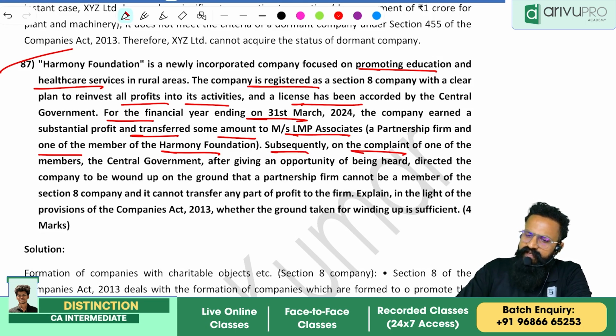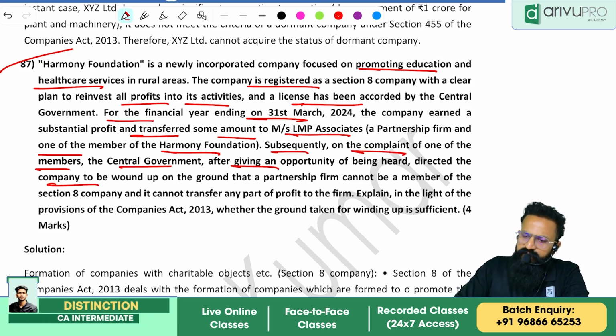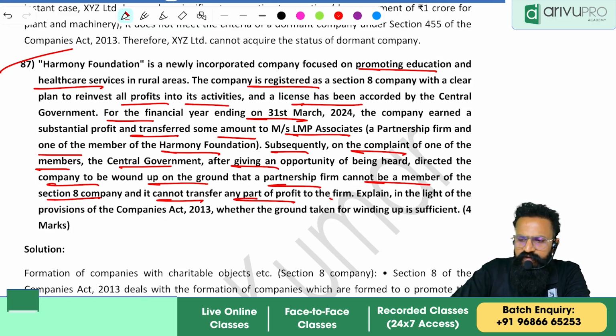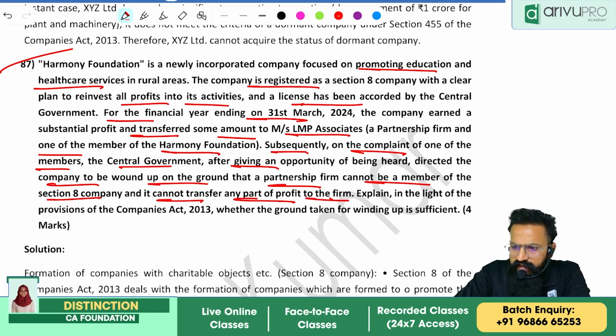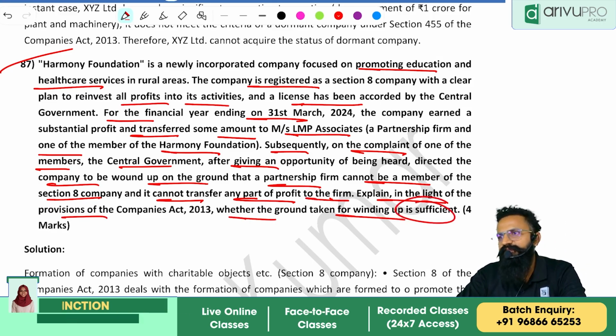Subsequently, on the complaint of one of the members, the central government, after giving an opportunity of being heard, directed the company to be wound up on the ground that a partnership firm cannot be a member of a Section 8 company and it cannot transfer any part of the profit to the firm. Explain in the light of provisions of Companies Act whether the ground taken for winding up is sufficient.